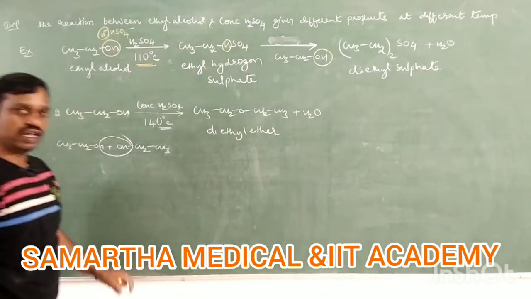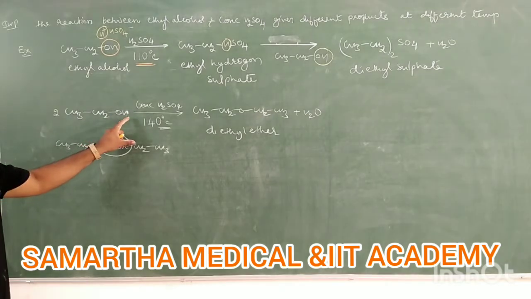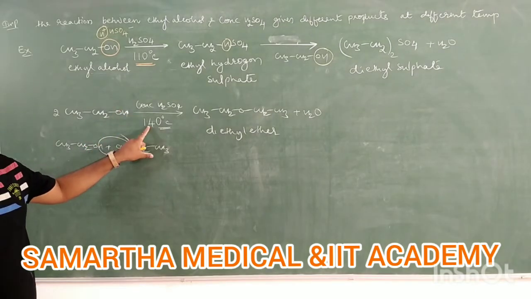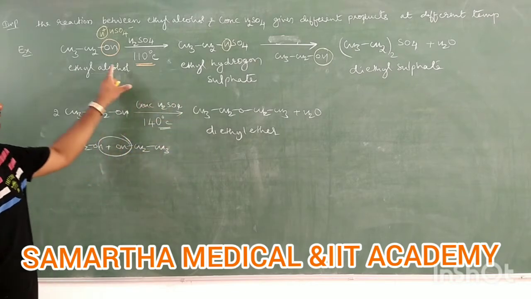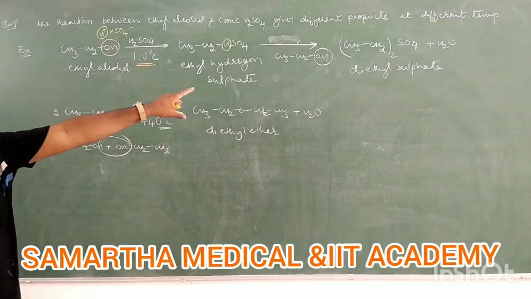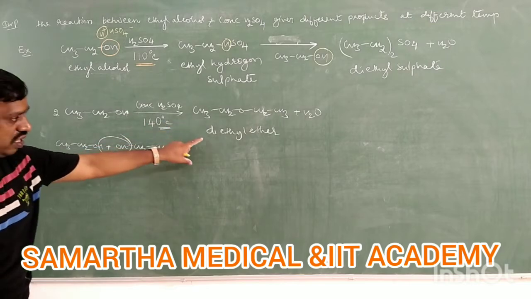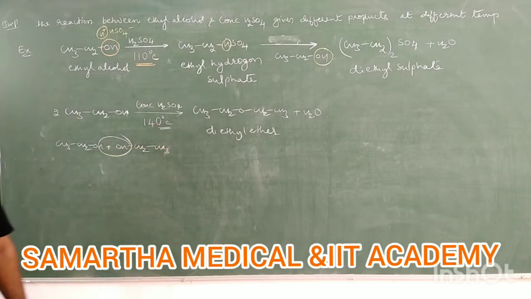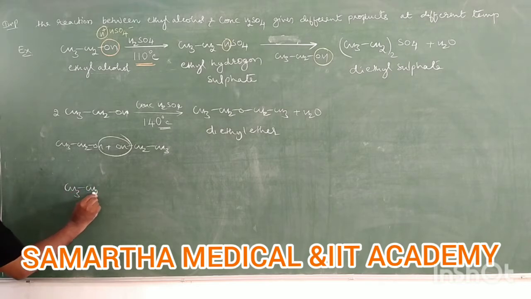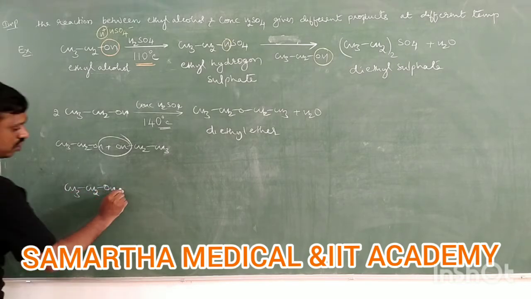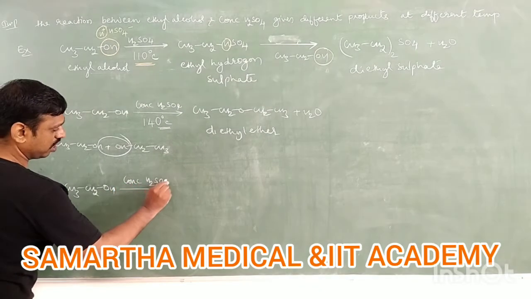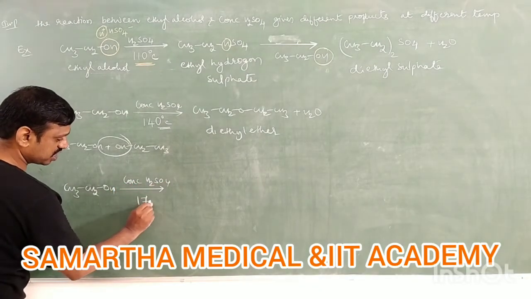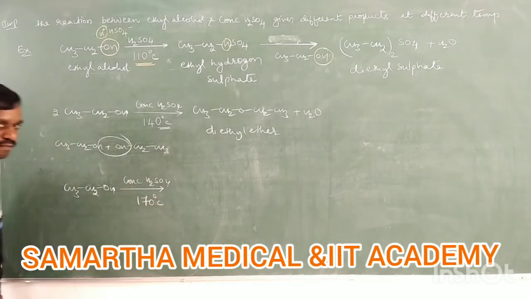That means ethyl alcohol reacts with concentrated sulfuric acid at 140 degrees Celsius, you will get diethyl ether. At 110 degrees Celsius, diethyl sulfate. At 140 degrees Celsius, diethyl ether. Then finally, ethyl alcohol also reacts with concentrated sulfuric acid at 170 degrees Celsius. This we have already studied.